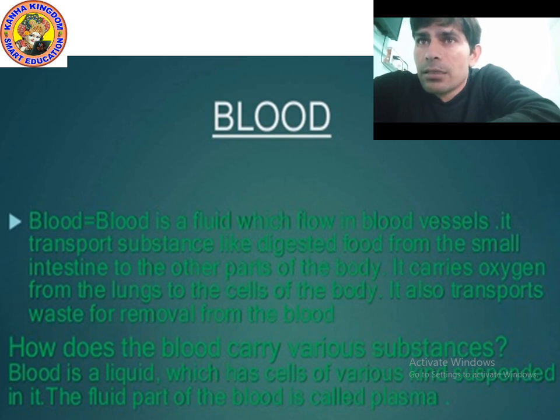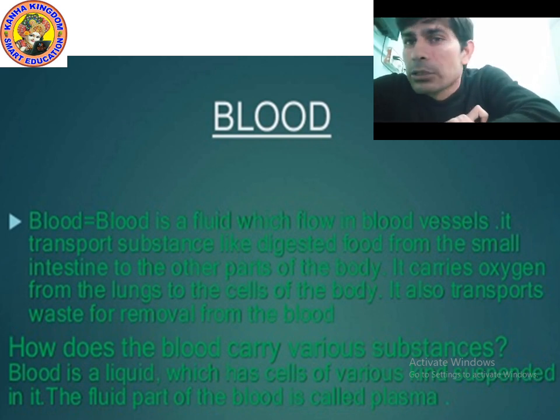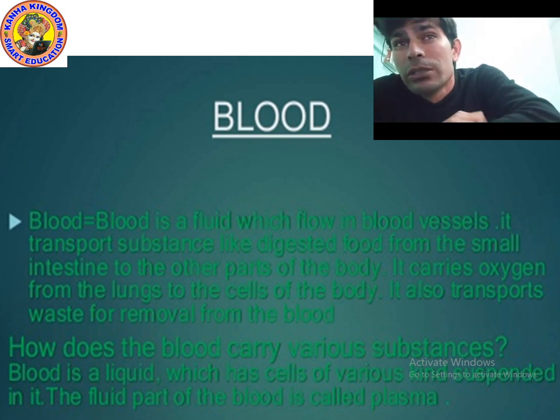So how does the blood flow in our body? The blood is a fluid, it flows through the blood vessels. What are blood vessels? Blood vessels are actually thin tubes through which the blood flows.